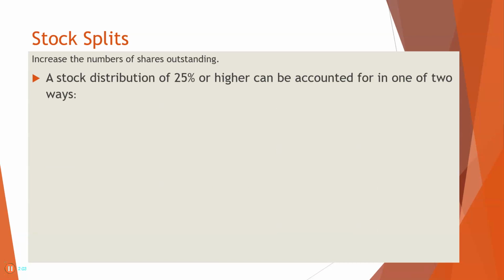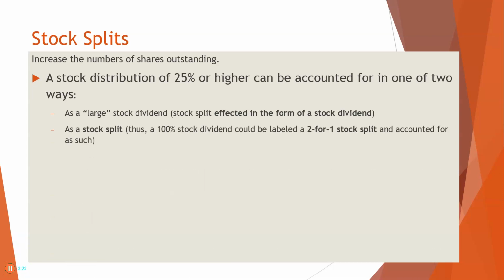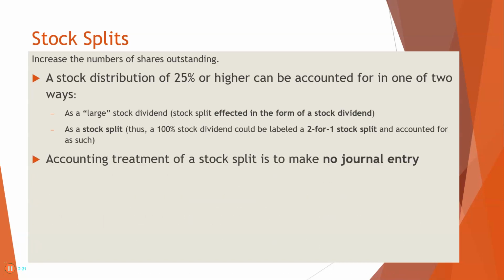Now, stock splits. A stock split increases the number of shares outstanding. A stock distribution of 25% or higher can be accounted for in one of two ways. As a large stock dividend, you only book the stock split effected in the form of a stock dividend. That's what we call it. Or as a stock split, thus a 100% stock dividend could be labeled a 2-for-1 stock split. Now, when you treat it as a stock split, there's no journal entries. Okay? No journal entries. You just change the par and you change the number of shares.